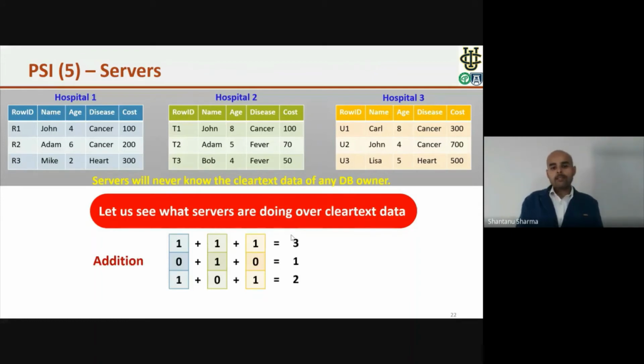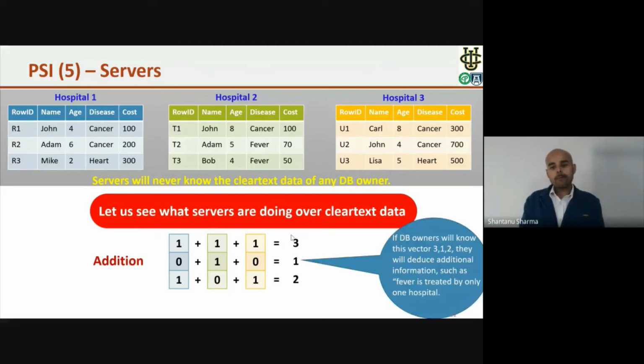So the first one is the addition. The server knows all the bit vectors in shared form, but here you are seeing them in clear text. The first operation is they will add all the values according to the bit index. So they will get the final value as 3, 1, 2. But now they cannot send this bit vector to the DB owner, since sending this vector will reveal to the DB owner which values are common and which are not common, and reveal some extra information to the DB owner.